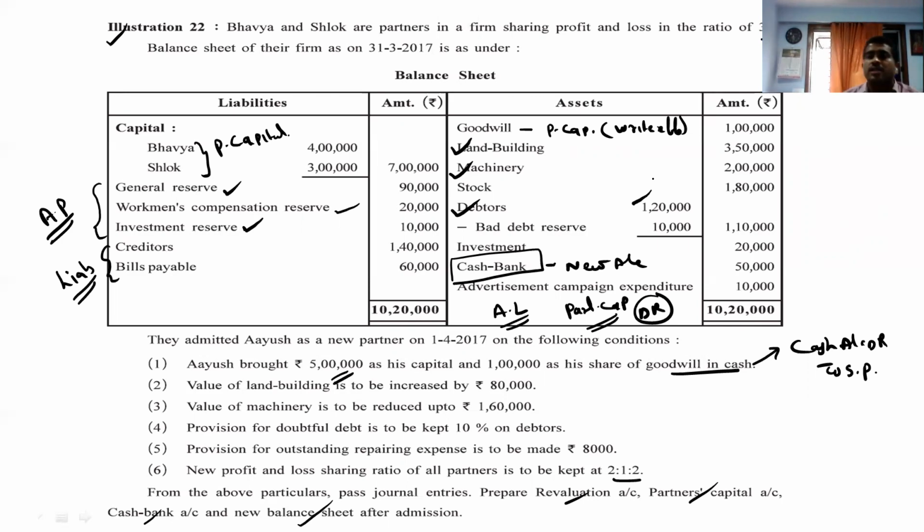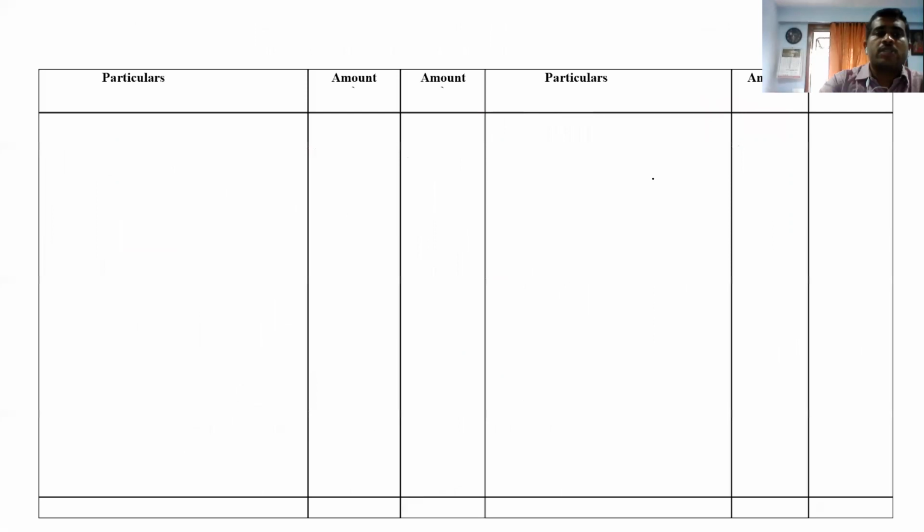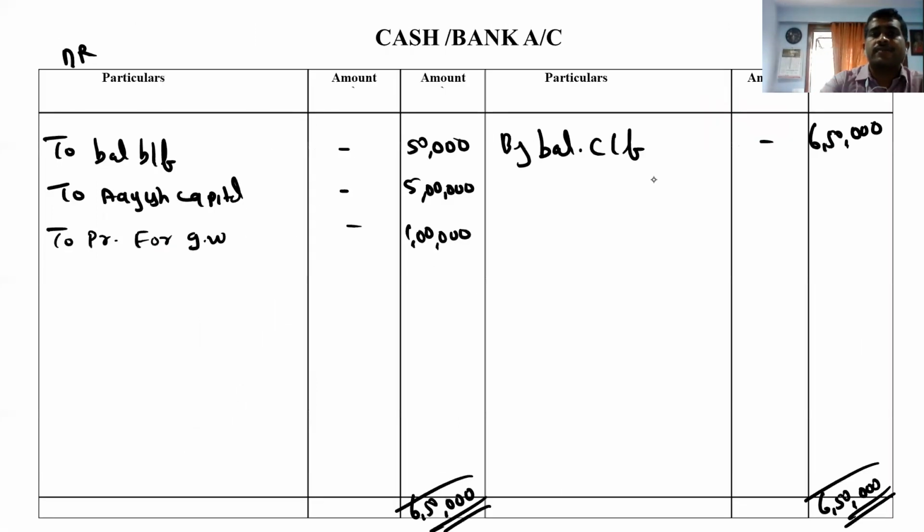So what is the journal entry for goodwill? Yes, cash account debited to premium for goodwill. And second, premium for goodwill account debited to sacrificing partners. Okay, so this topic we have completed, friends.